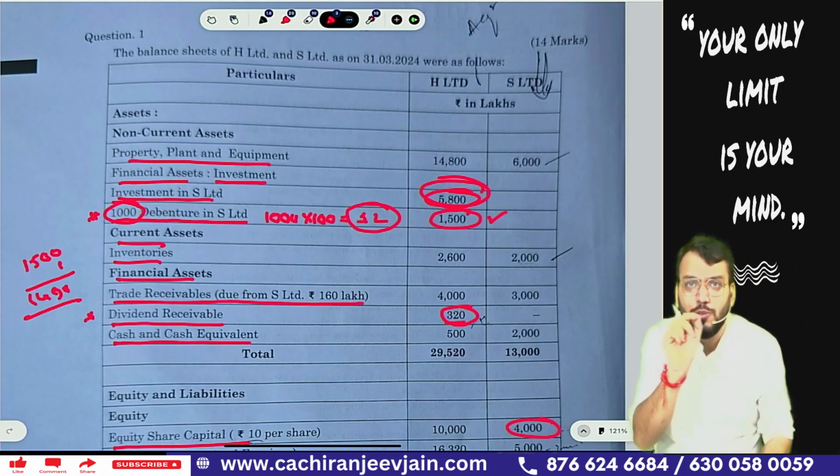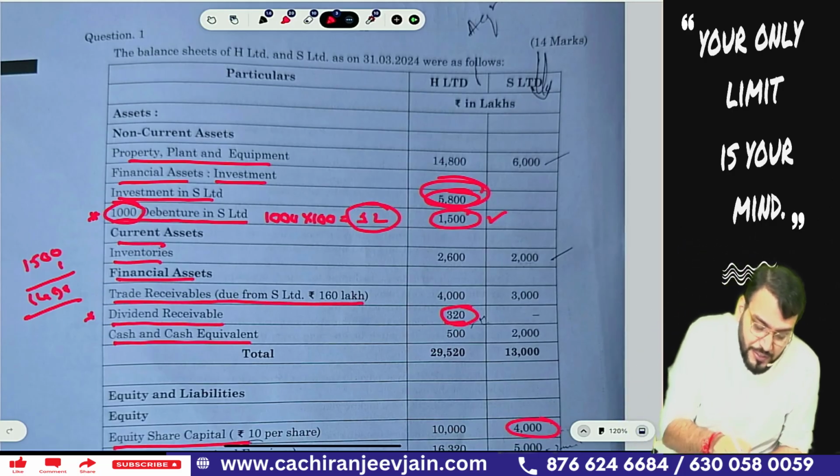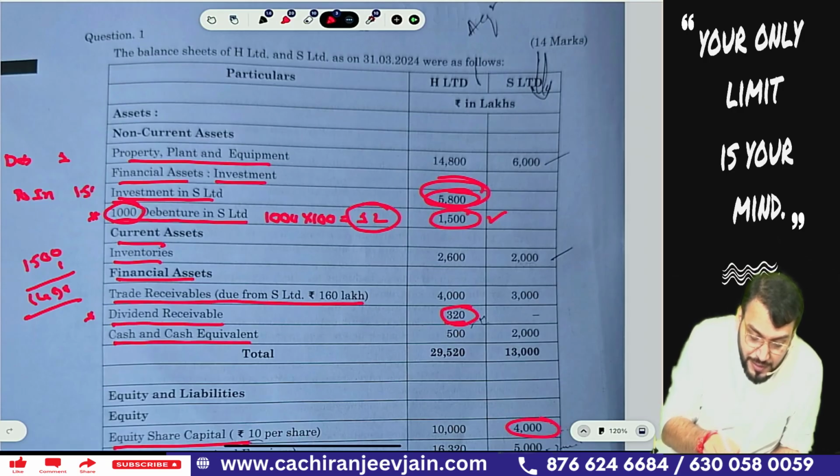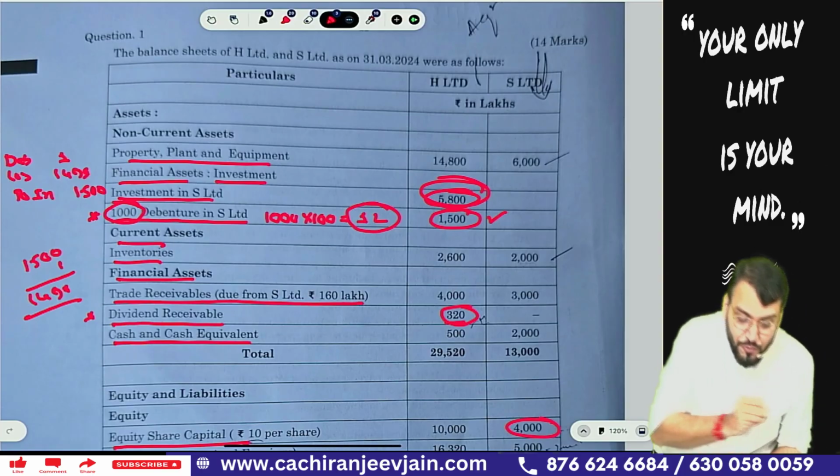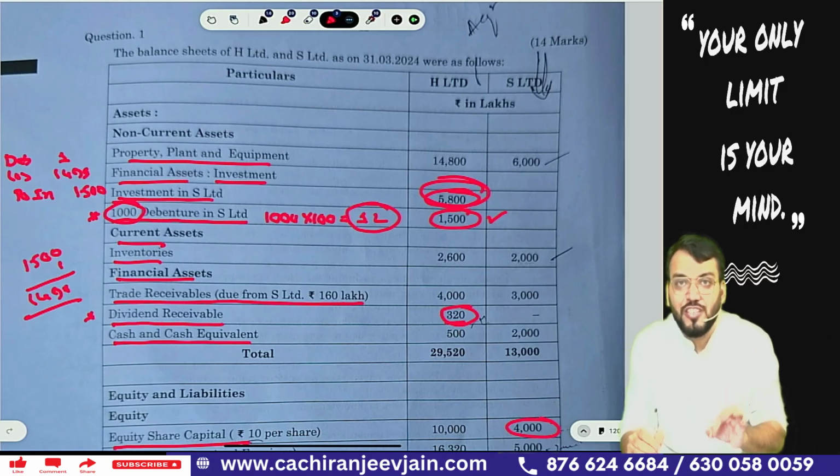Means what journal entry will we do? Debenture account debit 1 lakh, to investment in debenture 1500. So how much loss is coming? Loss is coming 1499. So this loss on cancellation will be transferred to profit and loss account, means through retained earning it will be